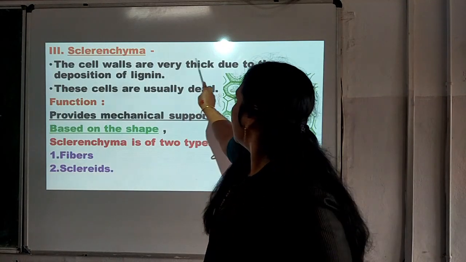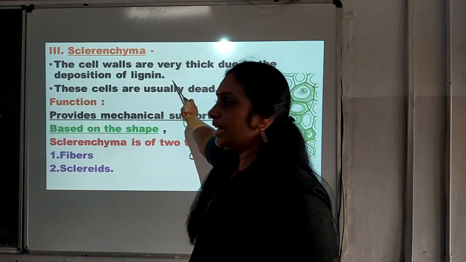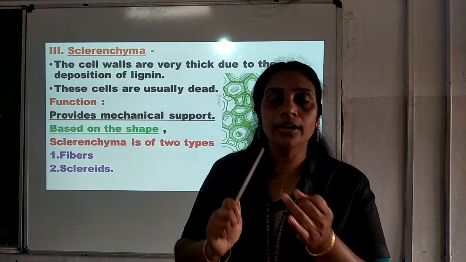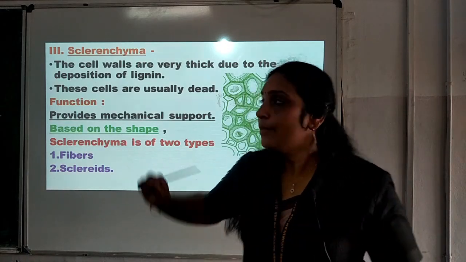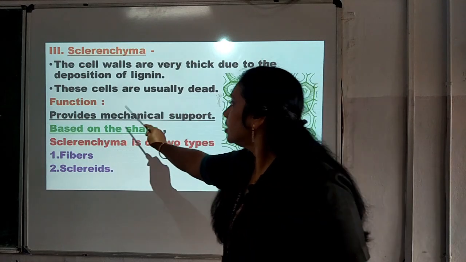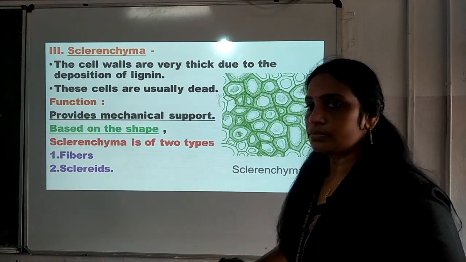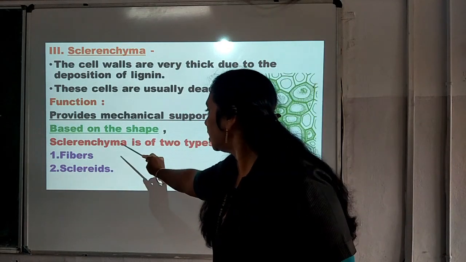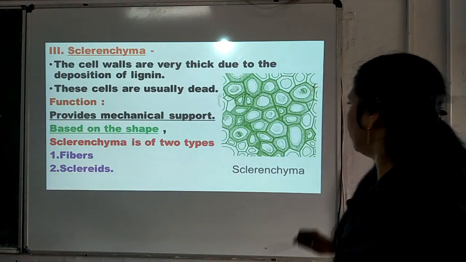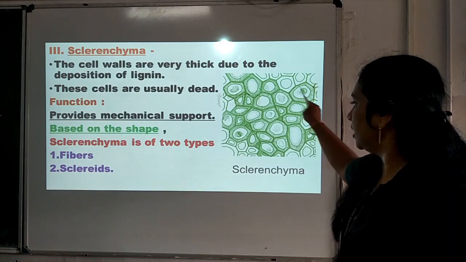The cell walls are very thick due to the deposition of lignin, and these cells are usually dead. So, parenchyma and collenchyma both are living cells, but sclerenchyma is a dead cell, and its function is to provide mechanical support. Now, based on the shape, sclerenchyma is of two types, fibers and sclereids. This is the structure of sclerenchyma.